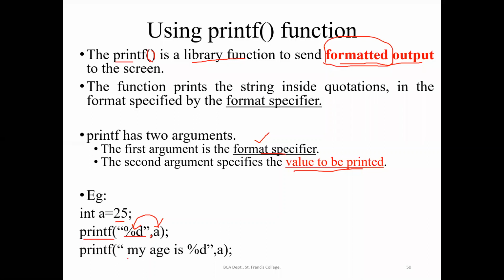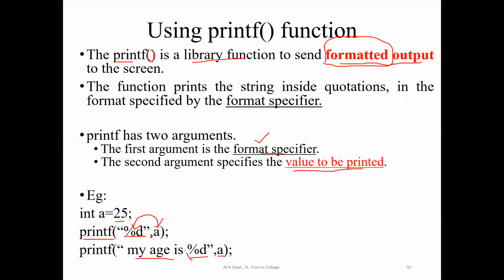Now, if I want some sentence also to be printed, we can give it within the printf: "my age is". Everyone should listen and write down the notes also. When I'm asking you to write the program, I'll be typing and you should be telling me what should be given. So within double quotes, I'll give the sentence, my age is, and then %d, and then the next argument, A. So what will happen now?